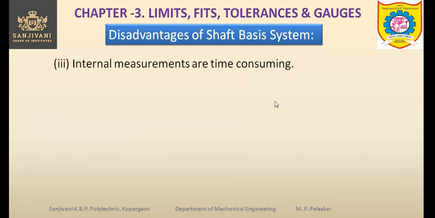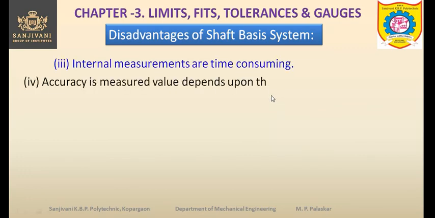The internal measurements are time consuming. Lot of time is required for the internal measurements, and that we have seen. Accuracy of measured value depends upon the skill of operator. If the operator is skilled, then he can measure the value correctly.